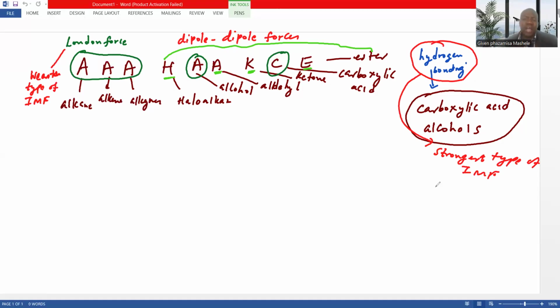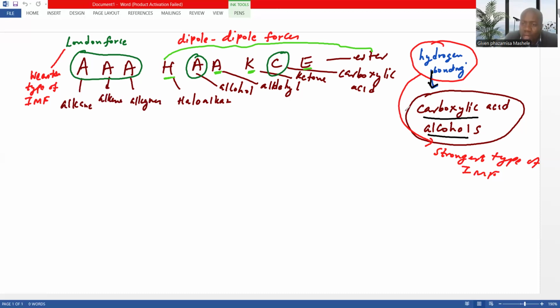But now I want you to understand something very important, especially on the issue of alcohols and carboxylic acids. The carboxylic acid and alcohol both have hydrogen bonding as the type of intermolecular force.